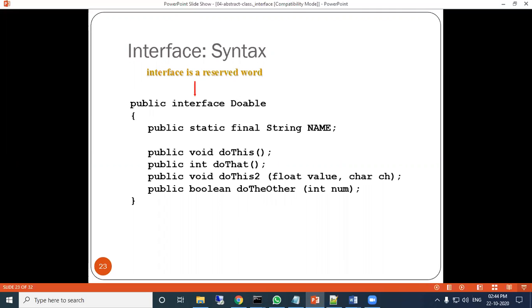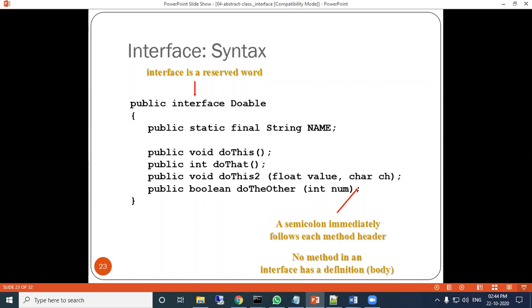So the keyword interface is the reserved word which we use when we define the interface. Because these methods do not have any process or body, a semicolon immediately follows each method header. The abstract keyword is not mandatory in the interface because all the methods are abstract. Abstract method means there is no body of that method. So no method in an interface has a definition.